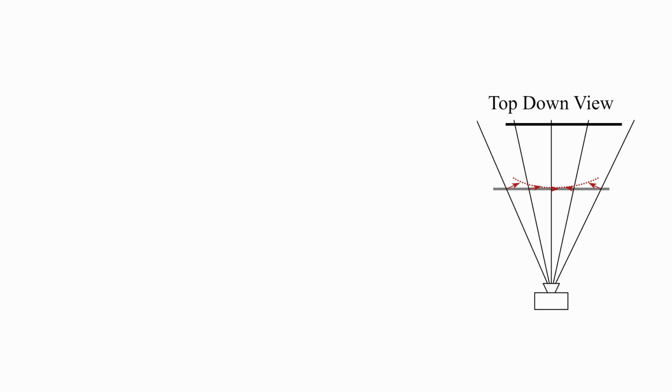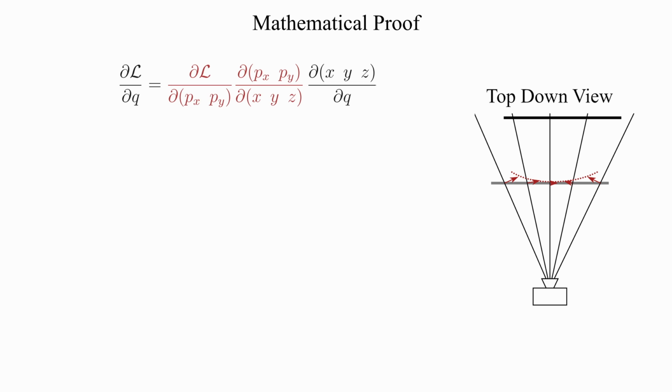We can also prove this mathematically, by expanding the loss gradient with respect to some arbitrary variable q, into three different parts: the gradient of the loss with respect to the pixel coordinates, the gradient of the pixel coordinates with respect to the camera space vertex coordinates, and the gradient of the camera space vertex coordinates with respect to q. Note that we have to sum over all pixels with coordinates px, py, and all mesh vertices at positions x, y, z, that are influenced by the parameter q.